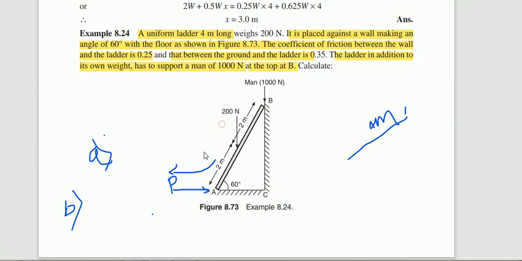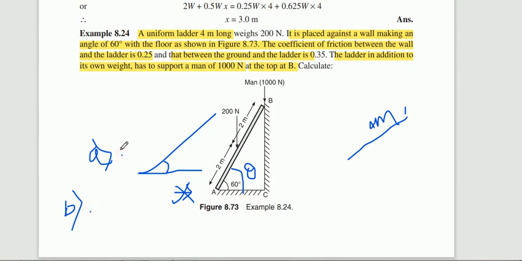If this force P is not applied, so that we are not willing to apply the force P at the end. So if P is not applied, then what is the inclination of the ladder such that there is no slipping? We are not applying any force here. So if we are not applying any force, at how much inclination do we need to place the ladder such that there is no slipping of the ladder? Those are the two questions.